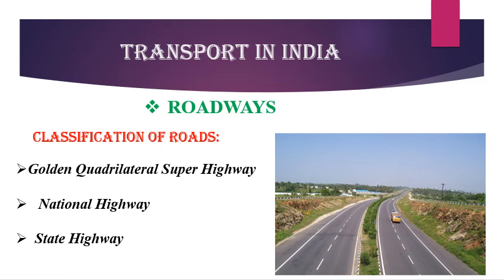First, roadways. India has about 2.5 million kilometers of roads, which includes different types of roads. Students, road transport is growing in importance as compared to railways. It is very important because the construction cost of roads is much lower than the railway cost. Roads can be built on uneven surfaces like hills and mountains.